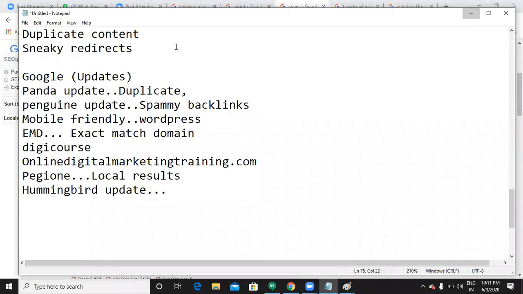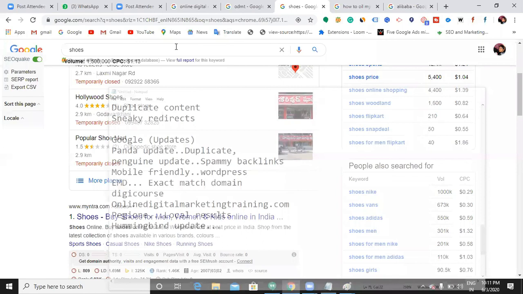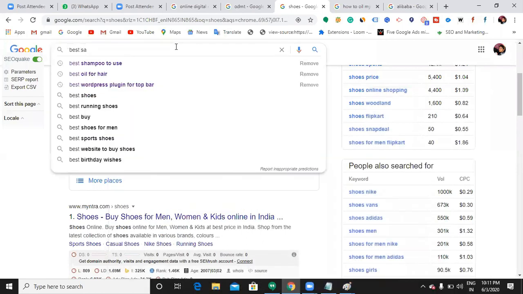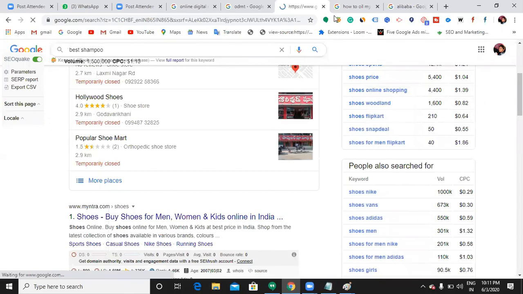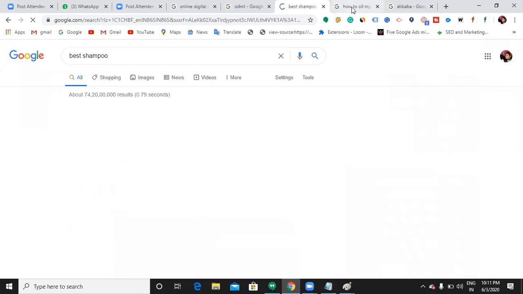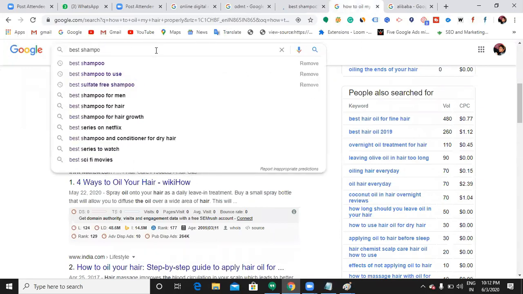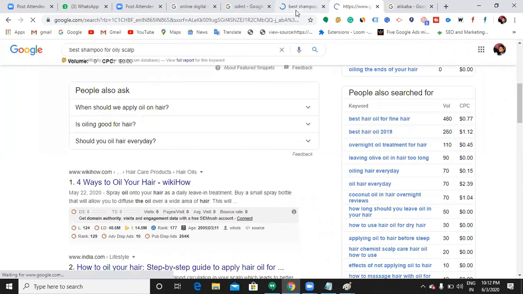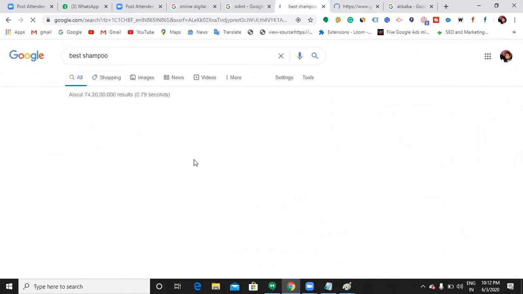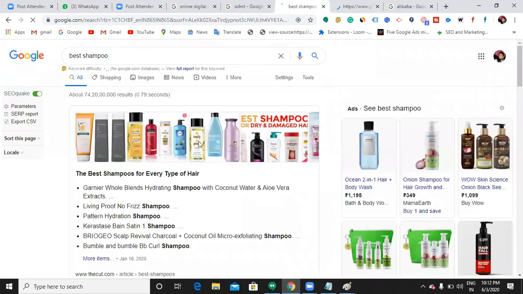Okay, let us see the exact difference. Best shampoo. When I search for best shampoo, it is showing me best shampoos for every type of hair.